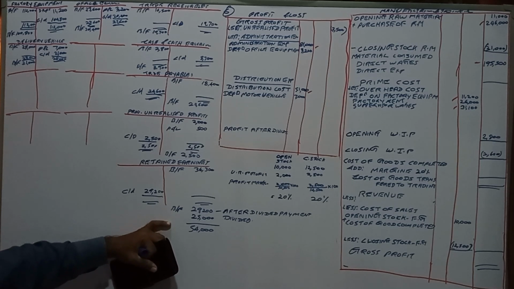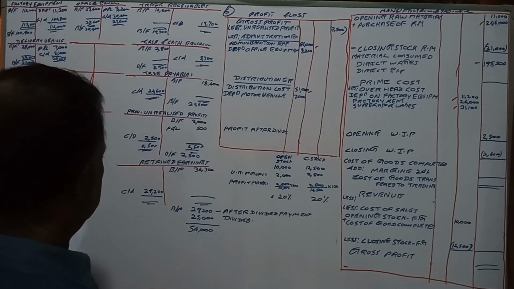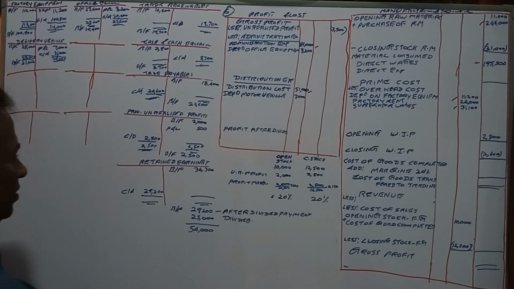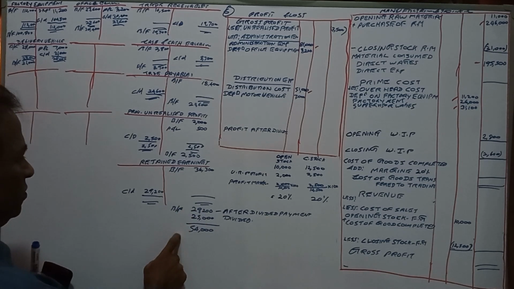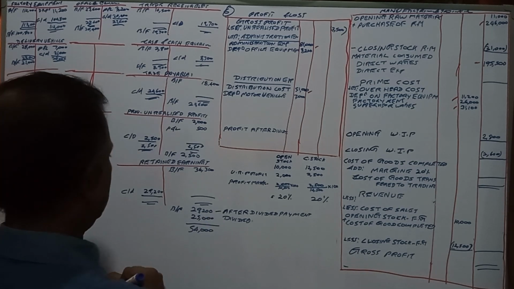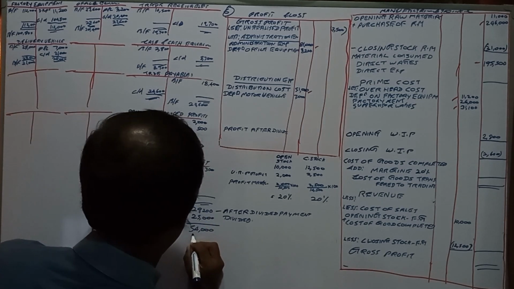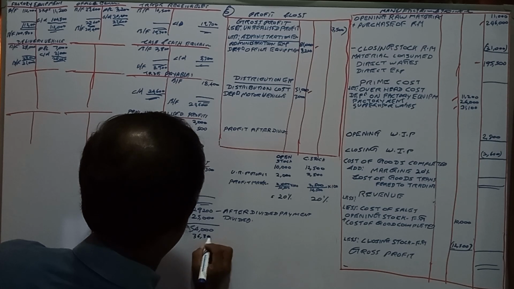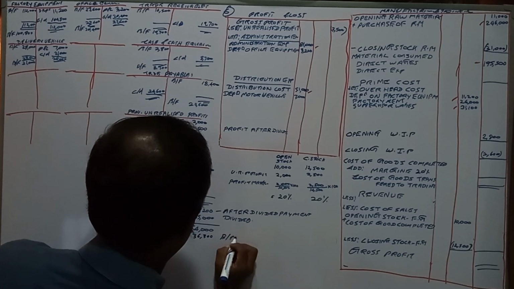Right? This is closing stocks. Closing amount is 29,200 and add the dividend and less brought forward profit.